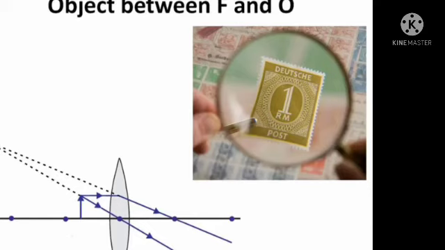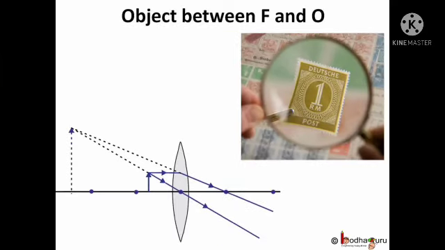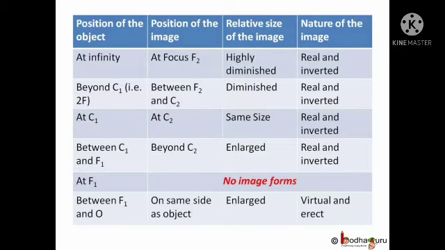Thus, the image you are seeing through a lens is not real. It is a virtual image of the object. This particular behavior of convex lens helps to construct a microscope which gives a magnified image.